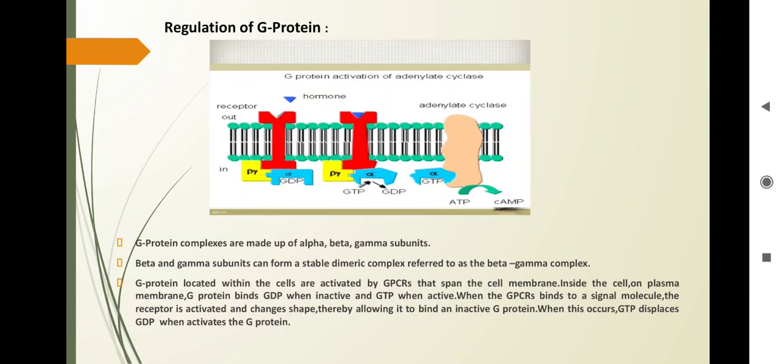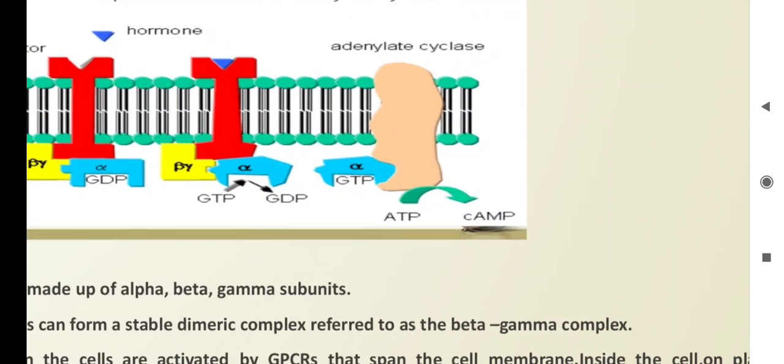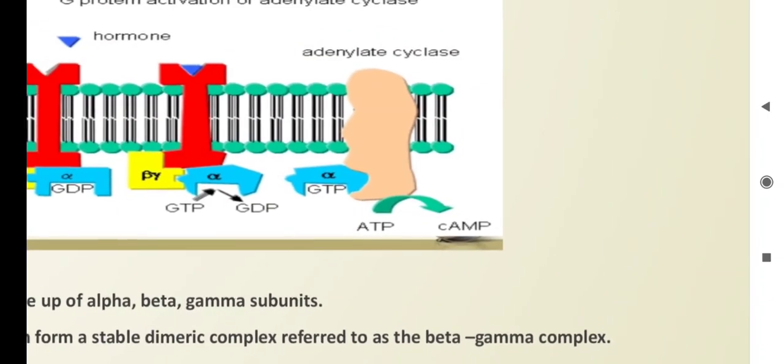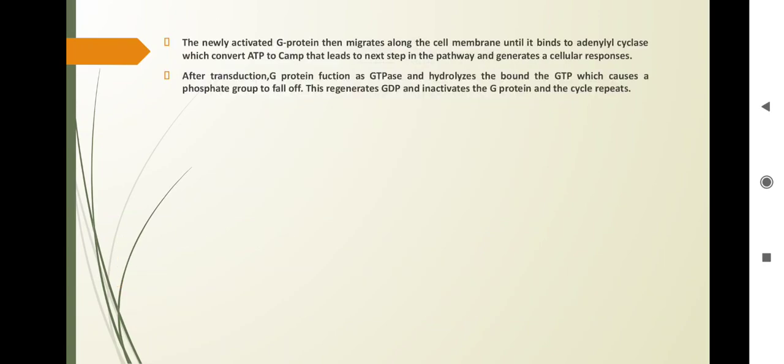The G protein binds to GDP in the inactive state, and to GTP in the active state. When the GPCR binds to a signaling molecule, the receptor is activated and shows conformational changes, allowing it to bind to the inactive G protein. When this occurs, GTP displaces GDP, which activates the G protein. This newly activated G protein migrates along the cell membrane and binds to adenylate cyclase. As you can see in this diagram, this activates adenylate cyclase, which converts ATP into cyclic AMP, leading to the next step in the pathway and generating the cellular responses.